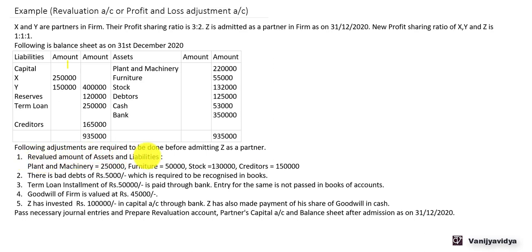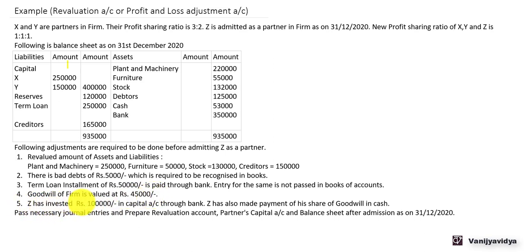First, revalued amounts of assets and liabilities are: plant and machinery 2,50,000, furniture 50,000, stock 1,30,000, creditors 1,50,000. Second, there is a bad debt of 5,000 which is required to be recognized in the books. Third, a term loan installment of 50,000 is paid through bank. Entry for the same is not passed in the books of accounts. Fourth, goodwill of the firm is to be valued at 45,000.